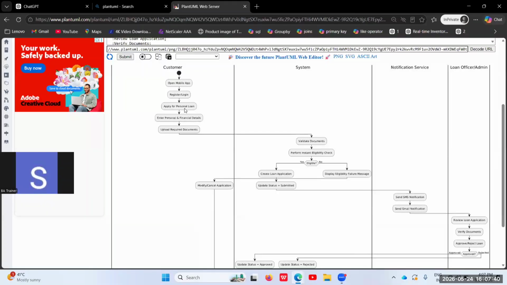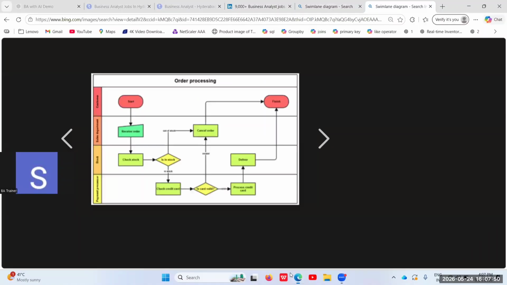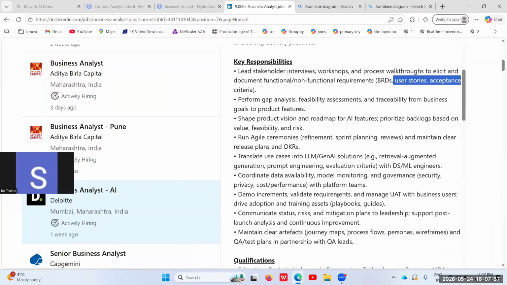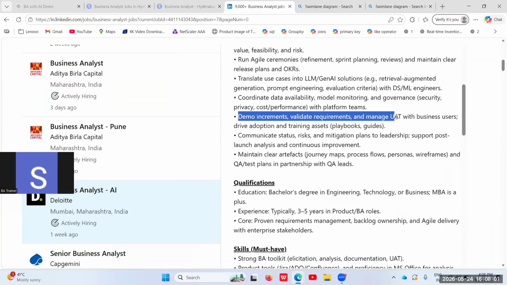So this is also one of the key duties of a business analyst, to create process flow diagrams when a requirement consists of complexity. And I'll also show you another thing a business analyst can automate. Apart from this, we are also responsible for creating test cases, UAT test cases.